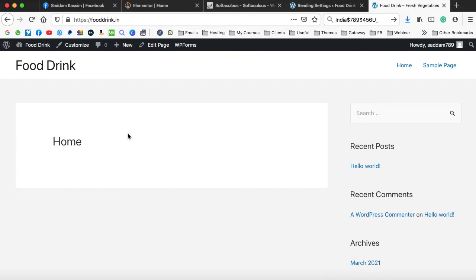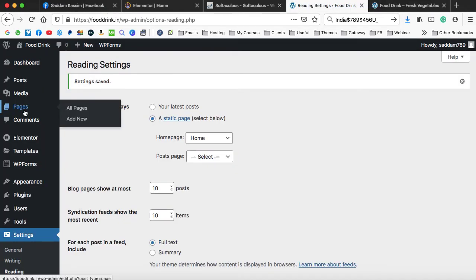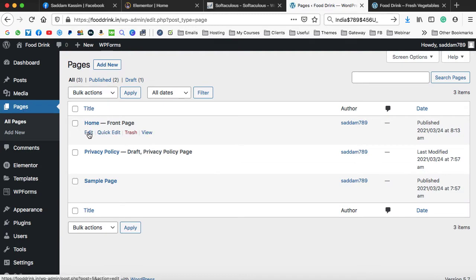Now let's go ahead and create content on this web page. Go back onto the pages section. To edit a page, you just need to click on the edit link just below that title. One more thing: when you install WordPress for the first time, by default you will see these two pages, privacy policy and sample page. These pages get automatically created by WordPress. Simply click on edit under the home title.